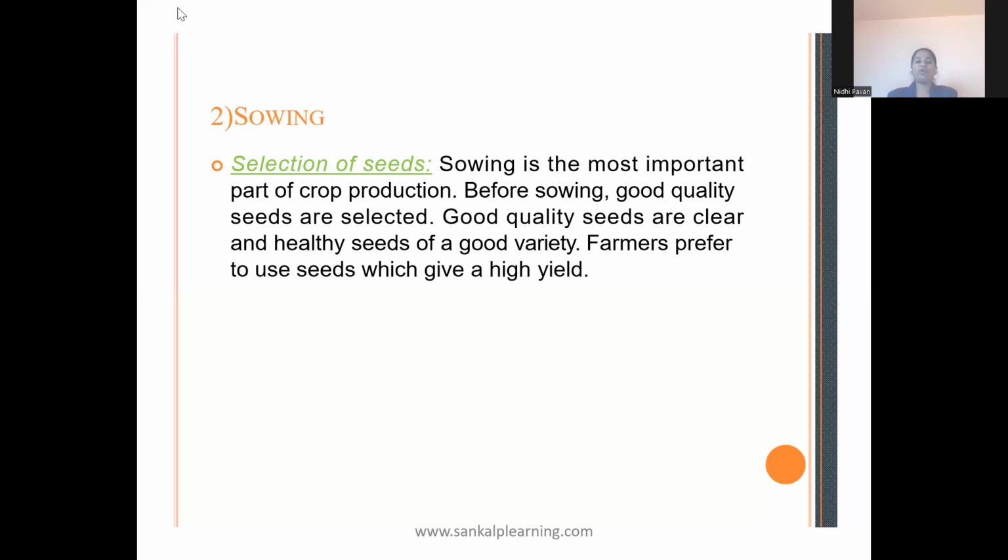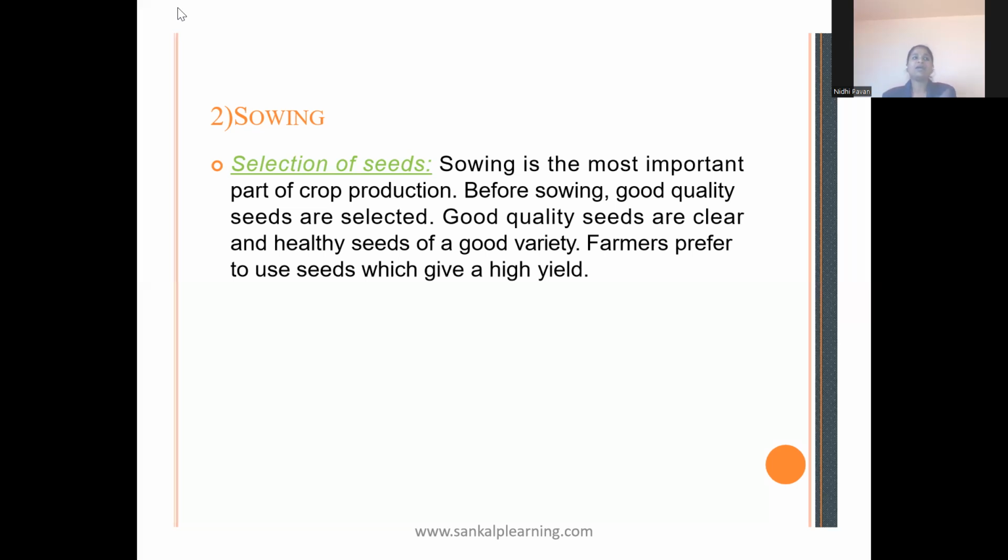Sowing is the most important part of crop production. Before sowing, good quality seeds are selected by the farmer. Good quality seeds are clean and healthy seeds of a good variety. So in plants or crops, we have good varieties.